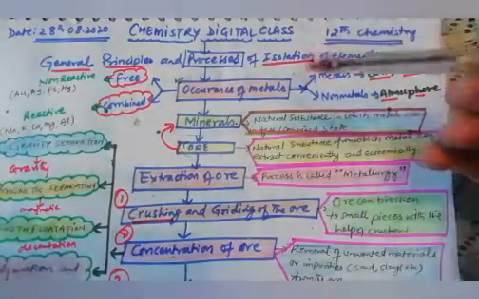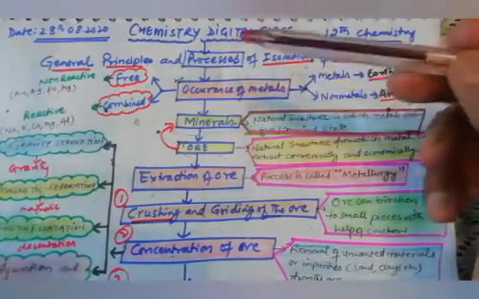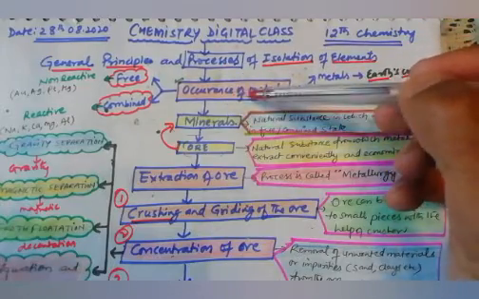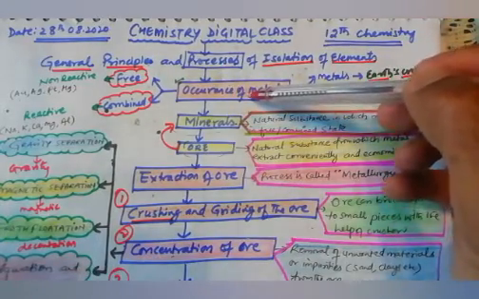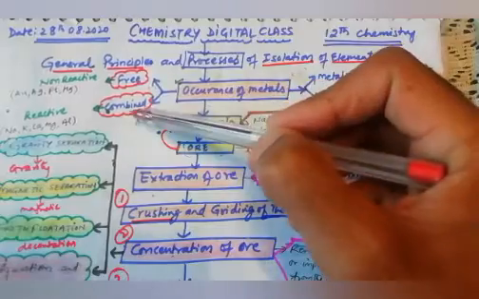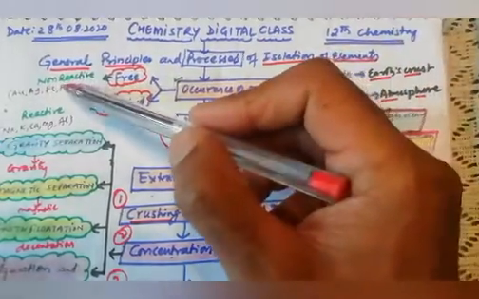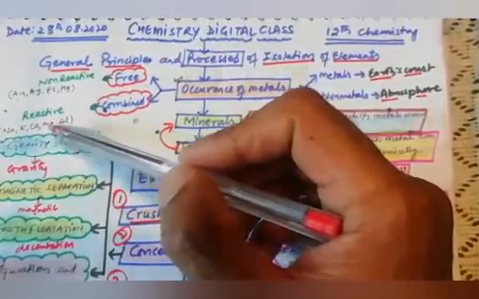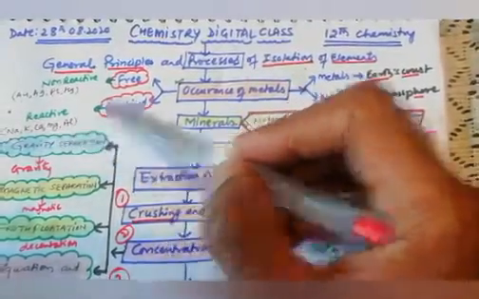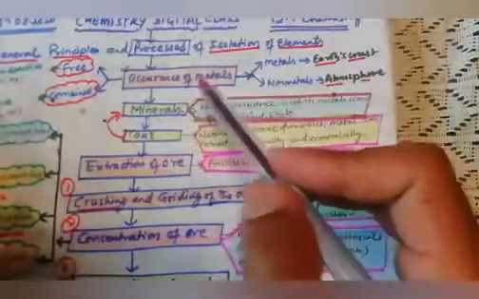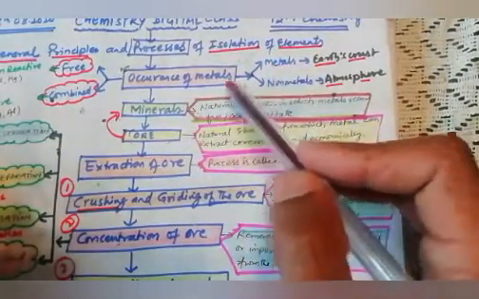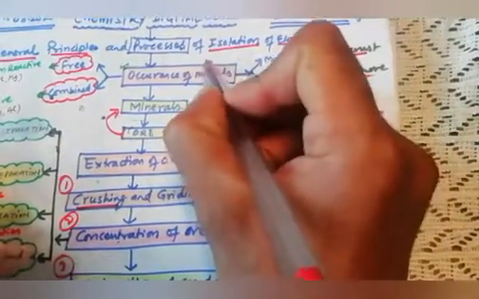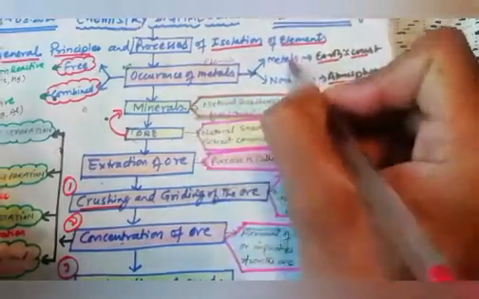Dear students, as we have studied, the story of this chapter started from the occurrence of metals. Metals are found in free and combined states. Those metals which are non-reactive are found in the free state, and those which are reactive are found in the combined state. All elements are divided into metals and non-metals.